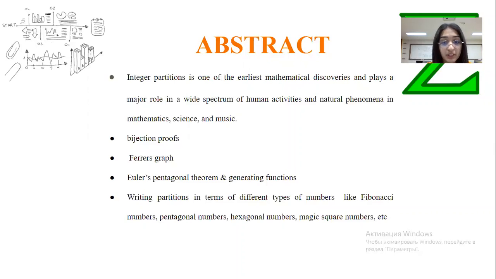We studied the contents like bijective proofs, Ferrer's graph, Euler's pentagonal theorem, generating functions, and so on. So after brainstorming for a while, we started to write partition in terms of interesting mathematical numbers like Fibonacci numbers, pentagonal numbers, hexagonal numbers, magic square numbers, and so on. Since it was more convenient for us to use computer programming to compute the partitions, we wrote code for partitions that can be easily modified to get the partition in terms of those numbers.